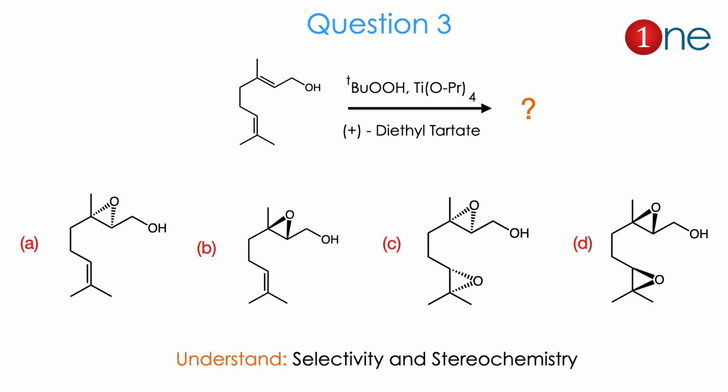Then the next question: the starting material is an allylic alcohol. The reagents are peracid and titanium isopropoxide and diethyl tartrate. Here 4 answers are given. The answers differ in the epoxidation on the double bonds: it can be upper or below, or both double bonds can be upper, or both double bonds can be below. Here you have to know stereoselectivity as well as stereochemistry.